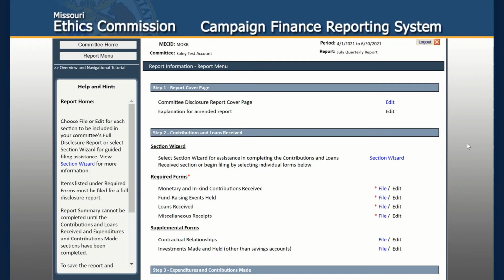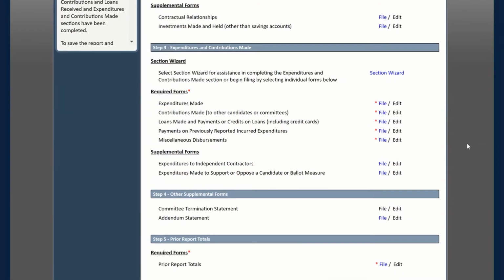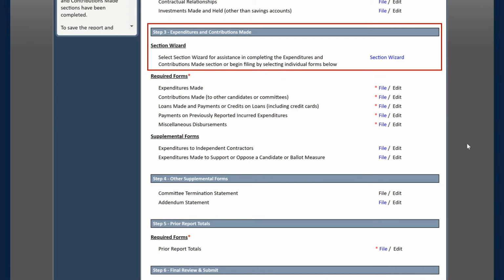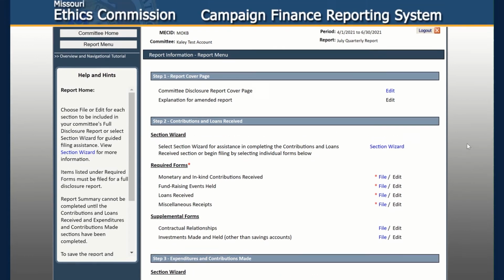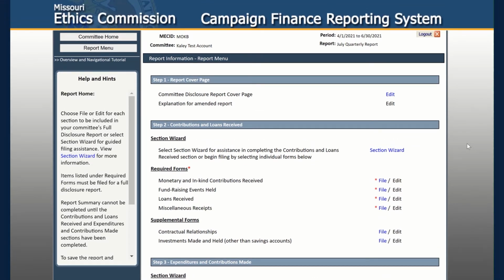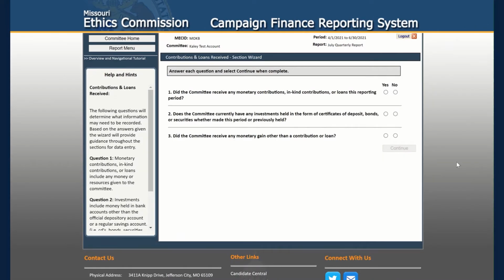The Section Wizard feature is available for Step 2, Contributions and Loans Received, and Step 3, Expenditures and Contributions Made. The Section Wizard helps you determine which forms you must complete in these sections. Select the Section Wizard link under Step 2, and you'll be prompted to answer 3 questions based on your committee's campaign finance activity during the reporting period.